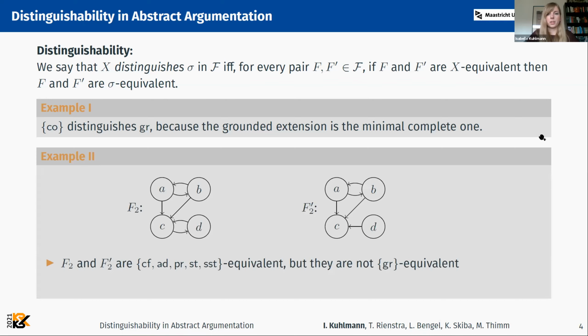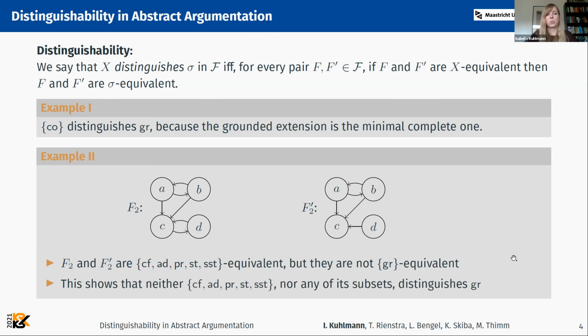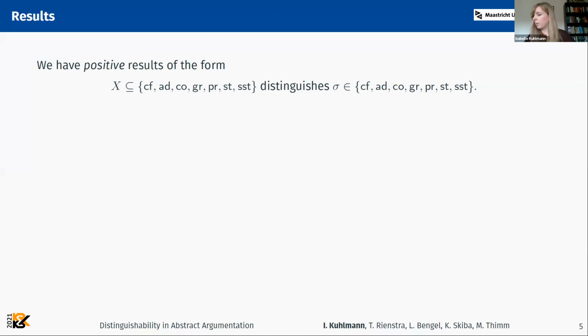All right, so another example is this one, and this one's a negative example. So here again, we have two argumentation frameworks, F2 and F2 prime. And those two argumentation frameworks are conflict-free, admissible, preferred, stable, and semi-stable equivalent, but they're not grounded equivalent. And what follows from this is that neither this whole set of semantics, conflict-free and so on, nor any of its subsets can distinguish the grounded semantics.